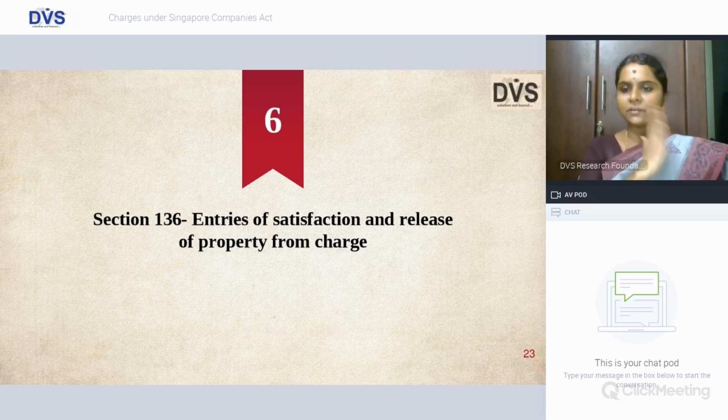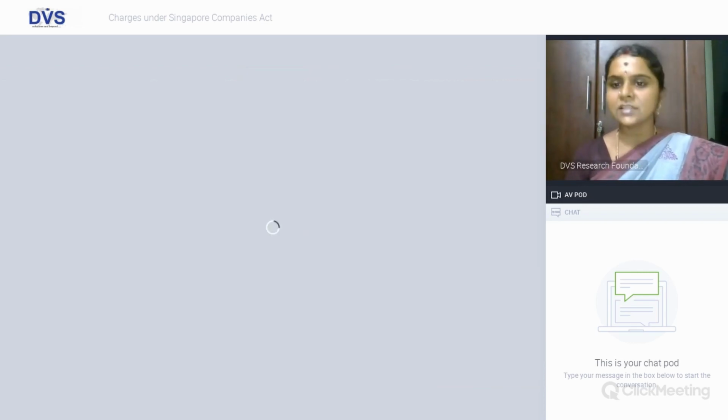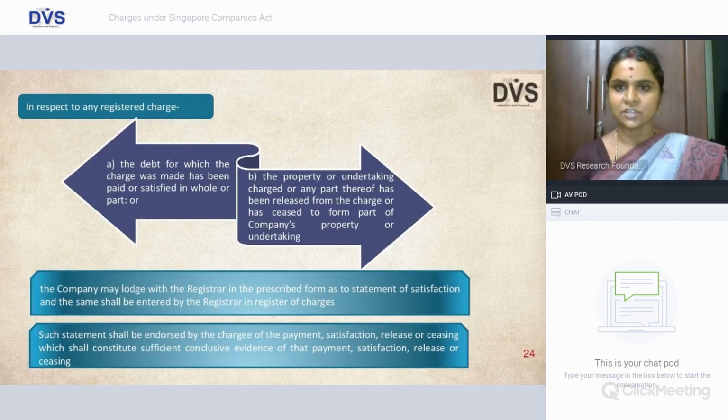The second statement will be issued by the charge holder, which is conclusive proof that there is cessation of this payment, and this leads to satisfaction of your charge, which means that against that property, if you are going to take any other loan, it is free of any other encumbrance or lien,